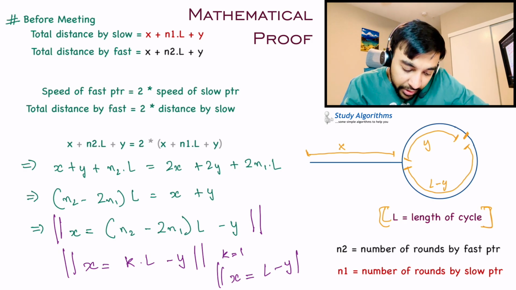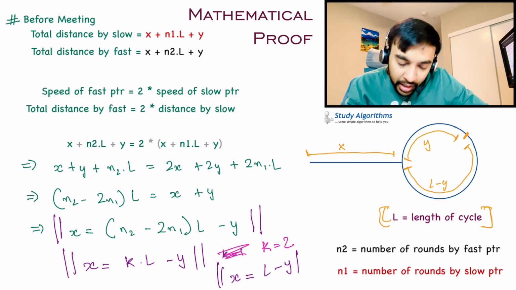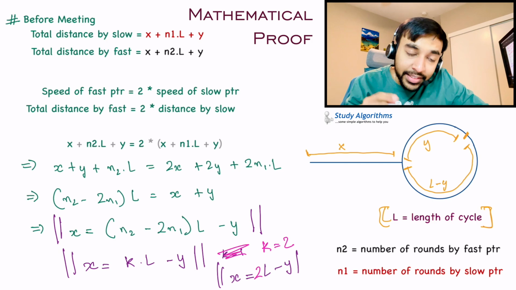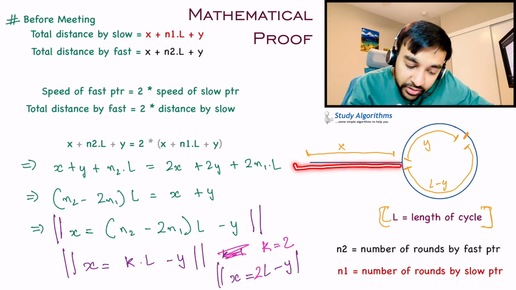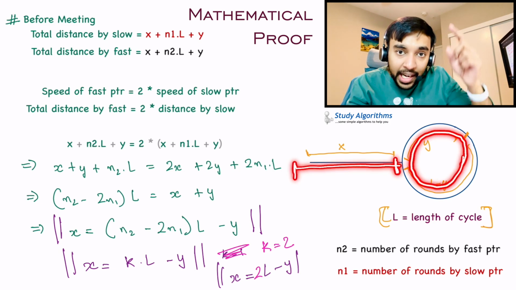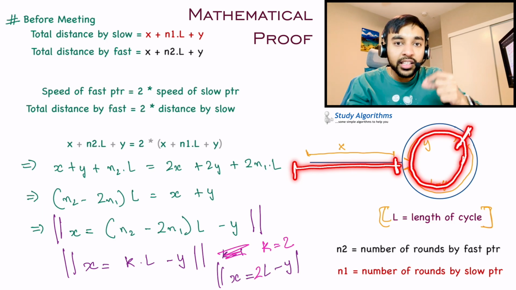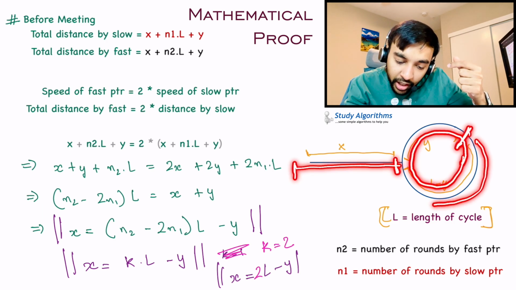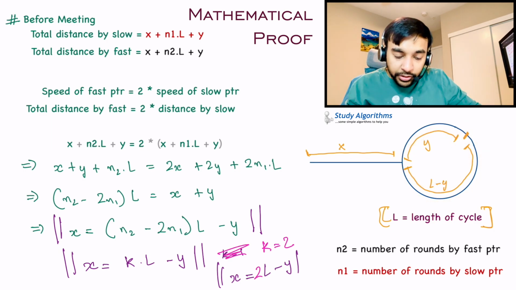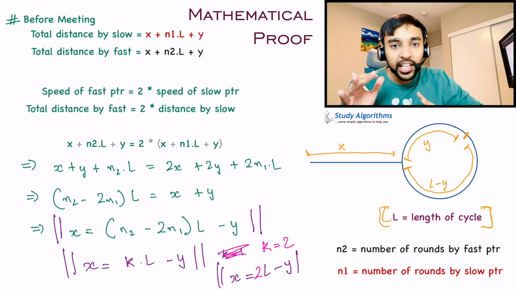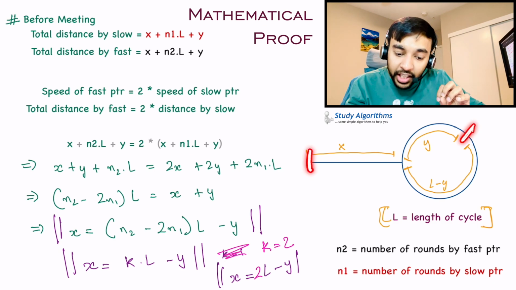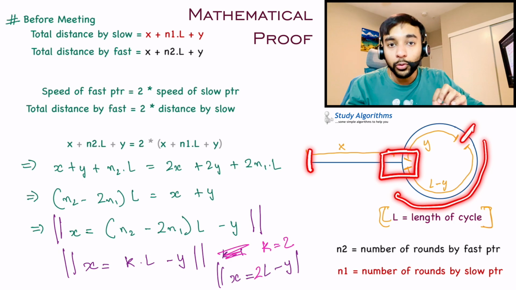Now, what happens if the value of k equals 2? Nothing to worry about. The value of x will just change to 2L minus y. This simply implies that this value of x will be a little larger and your slow pointer will complete one more L length loop and then once again it will reach the meeting point. Once again it will travel a distance of L minus y and they will ultimately meet at the same starting position. So you can see that this constant k could be any value and every time you start a pointer from the starting position and the meeting point, they will meet at the beginning of the loop.